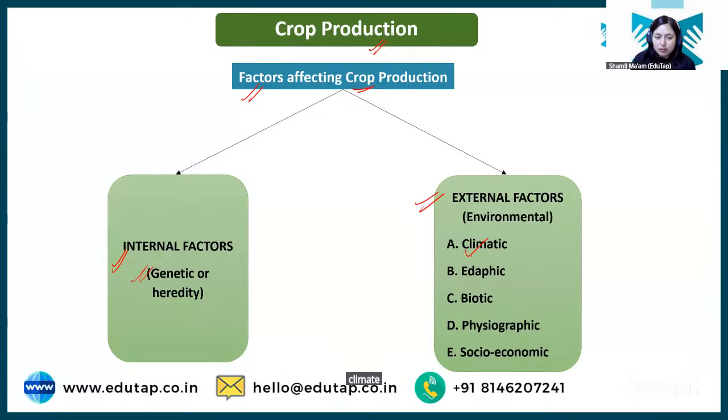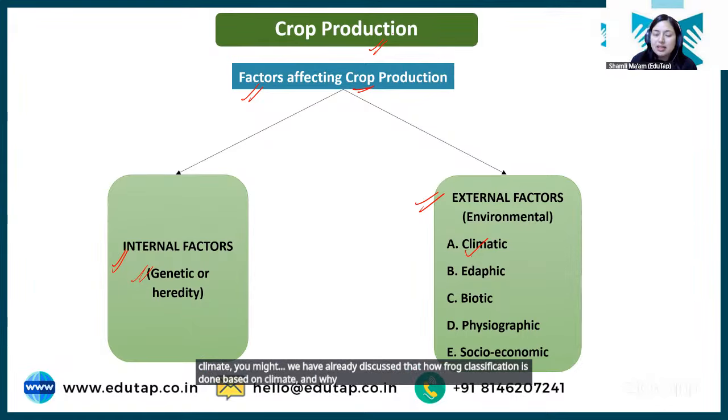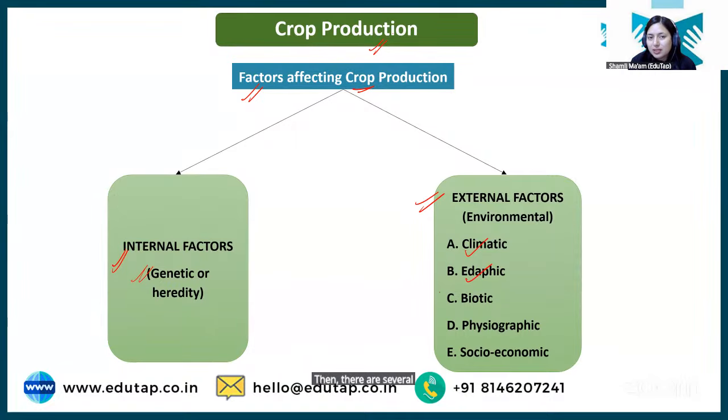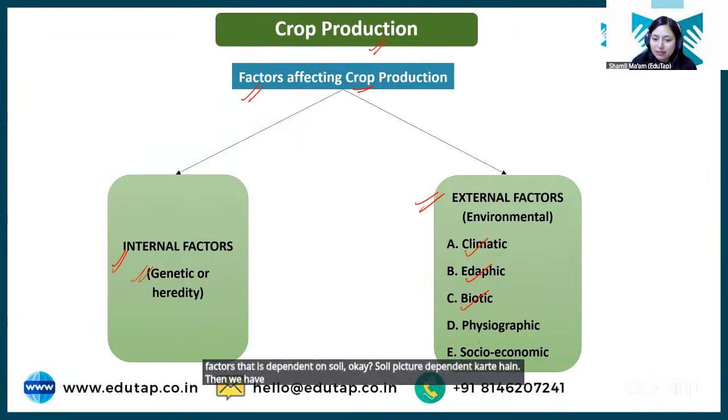Then we have external factors which include climate. We have already discussed how crop classification is done based on climate, and why that is done, because different crops require different climatic conditions, right? Then there are several edaphic factors, means factors that depend on soil. Then we have some biotic factors, physiographic and socioeconomic factors. Let us discuss them one by one.